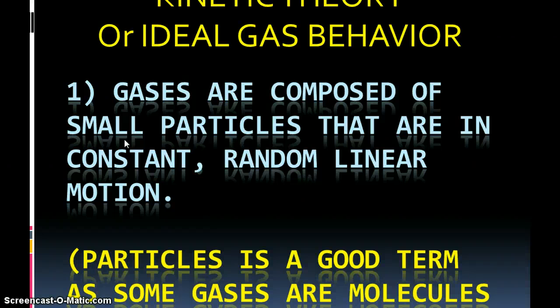So they have to be small particles, and they are moving in a very specific way. They're moving constantly, they don't stop, and their motion is random. You have no idea what direction a particular gas particle is moving, but they do move in straight lines, linear motion.